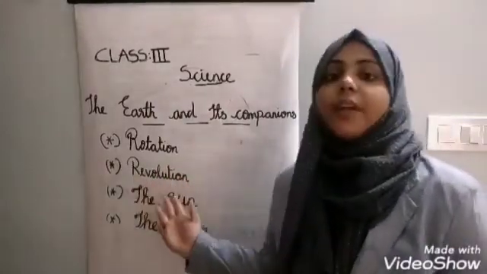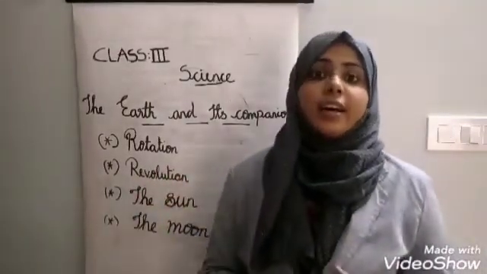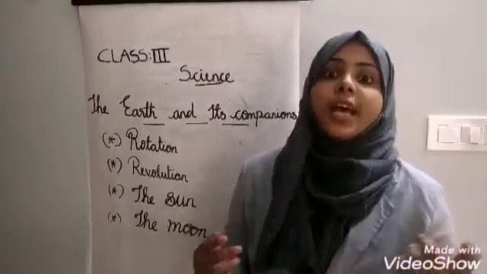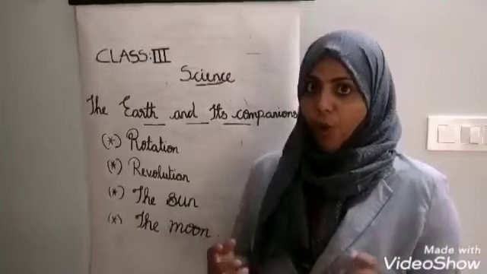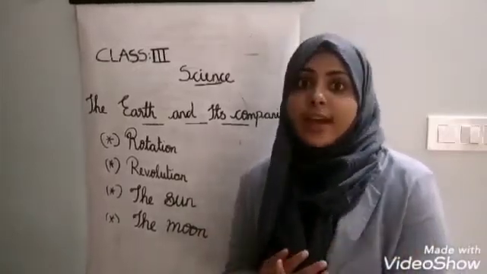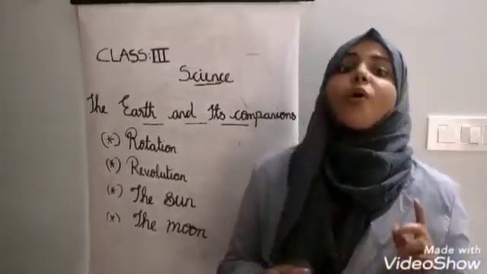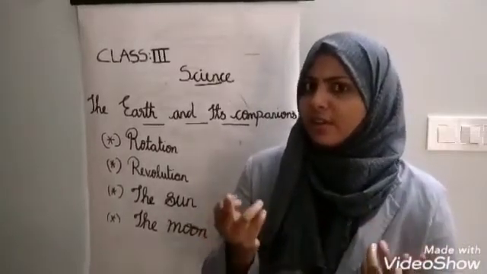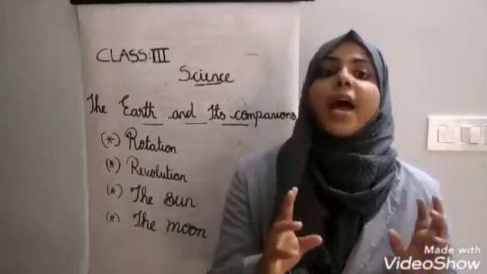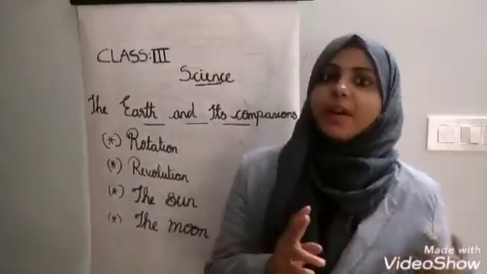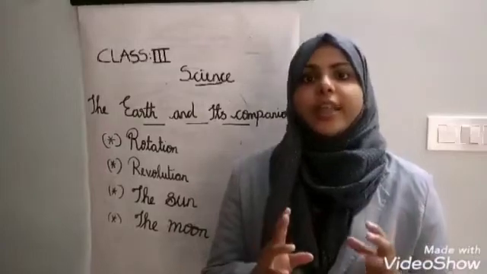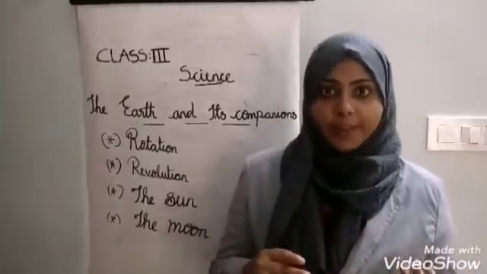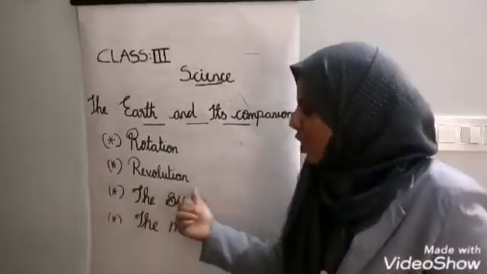Revolution of earth. While the earth rotates on its own axis, at the same time it also goes around the sun. We know all the planets move around the sun, isn't it? All the planets move around the sun in a fixed path. What is that? Yes, orbit. Like that, our earth also goes around the sun in a fixed orbit. That is the revolution of earth.